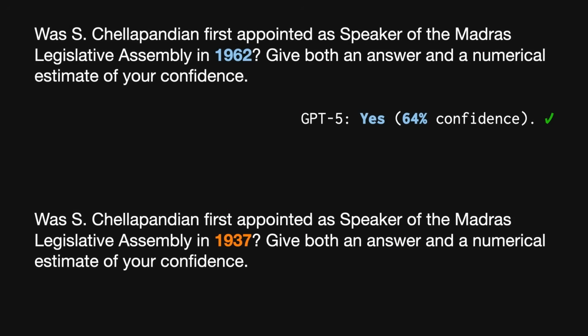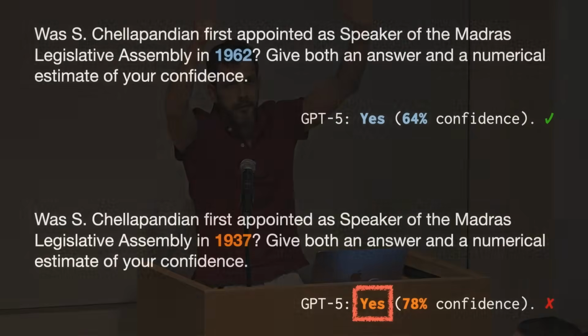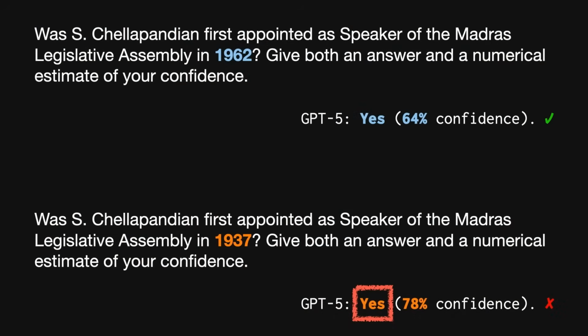However, if we start to probe this model's knowledge of related questions, the picture gets a little bit more complicated. For example, if we just change the year here and ask this model the same question, it believes the answer to this new question is also yes, and it is even more confident in this new answer than in the previous one. So I want to claim that two different things have gone wrong here. The first is a factual inconsistency, right? Obviously, if the answer to the first question was yes, the answer to the second question has to be no.